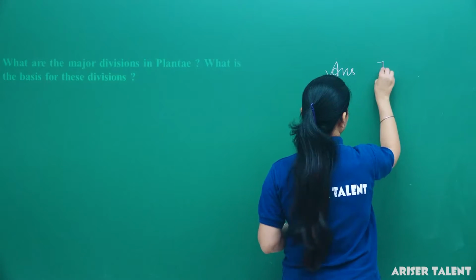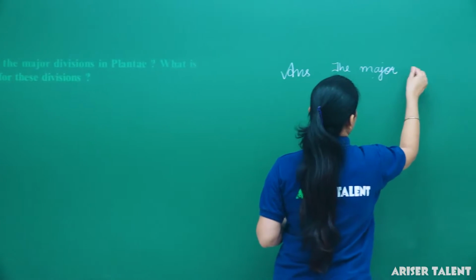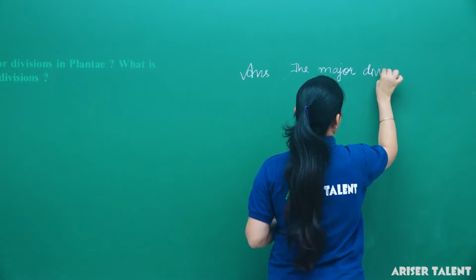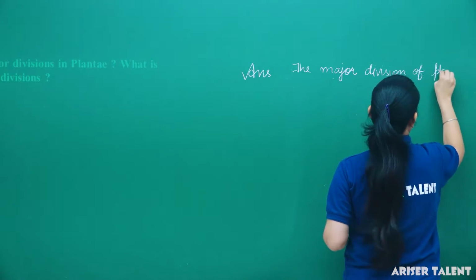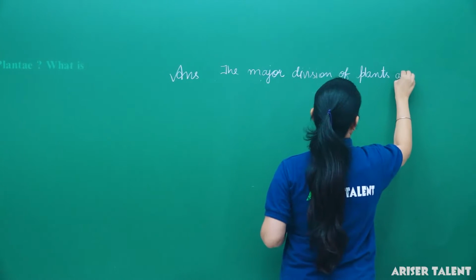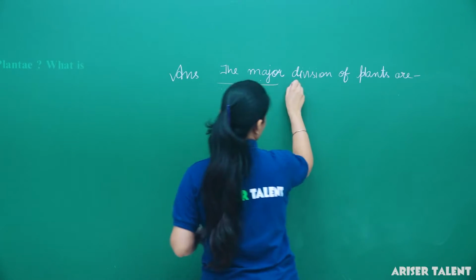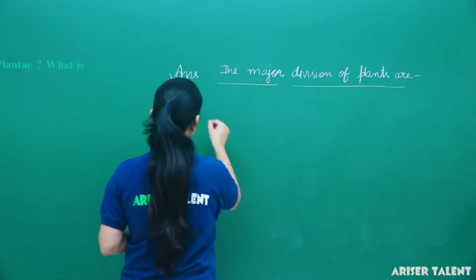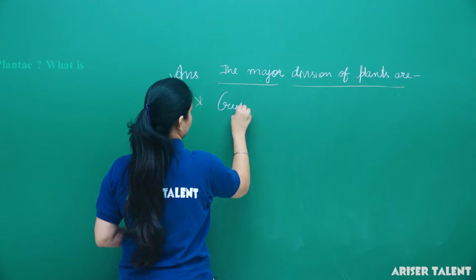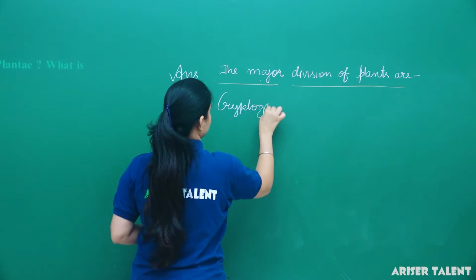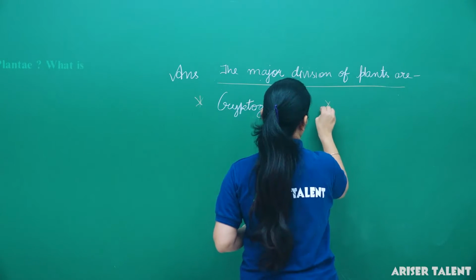The major divisions of plants are cryptogams and phanerogams.